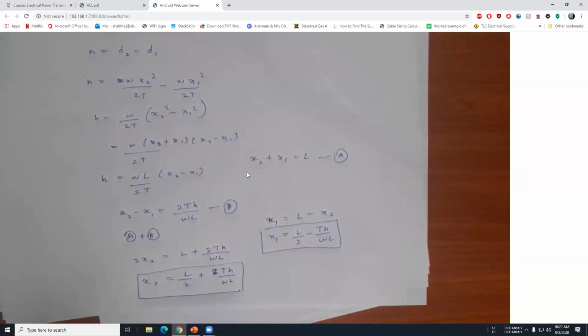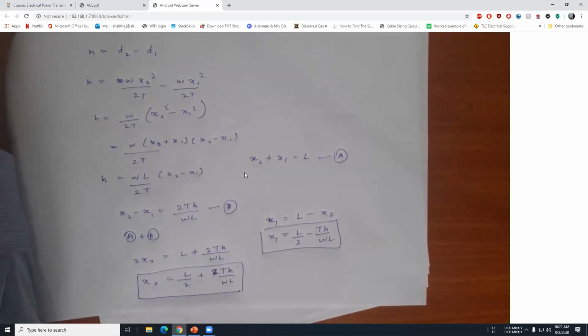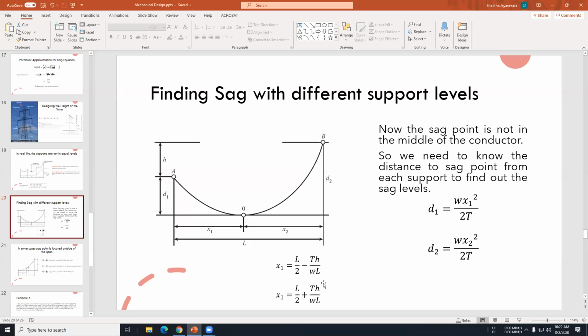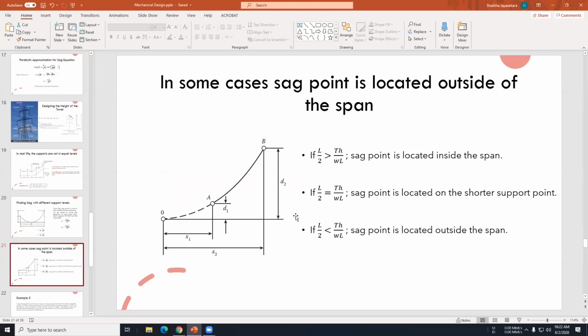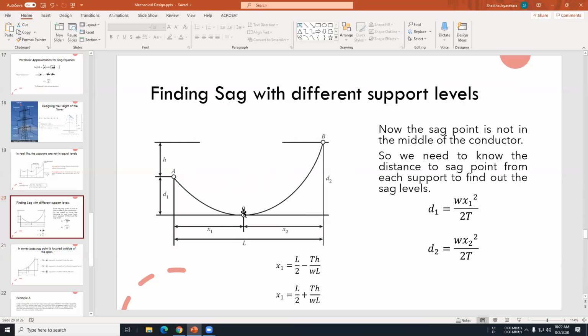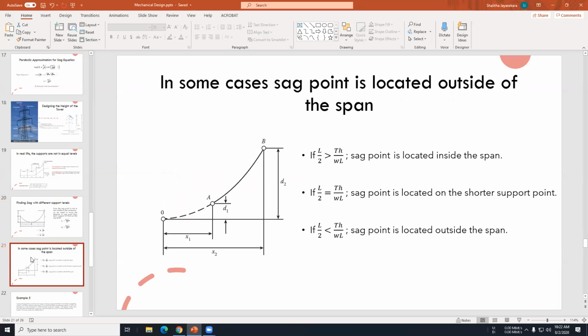So this is how you are going to calculate x1 and x2. Then you are going to apply those x1 and x2 values here to find out the sag for each transmission line. Sometimes, in different levels of supports, our sag point can be located outside the span.